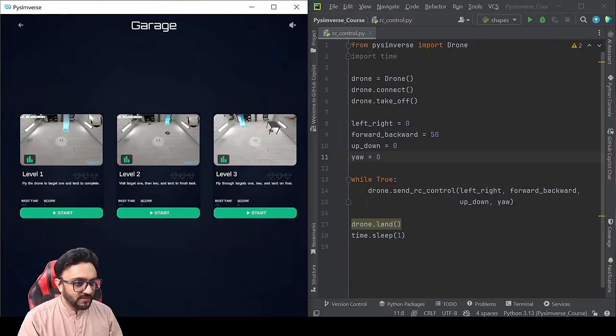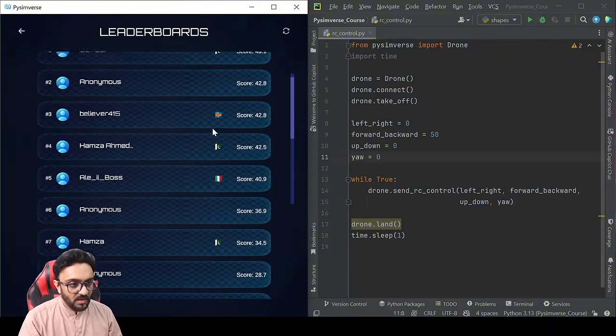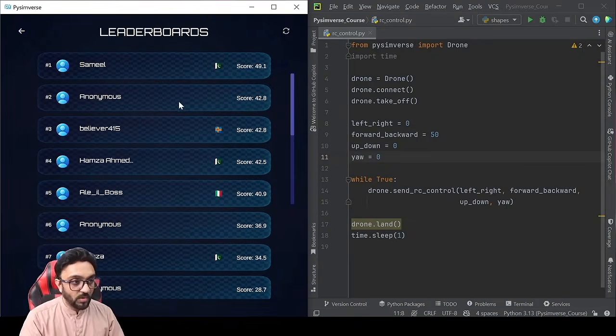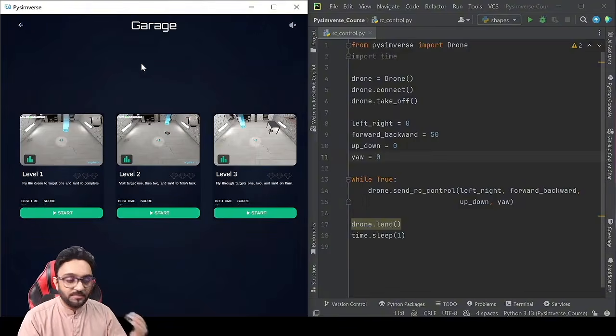So if we go to that, here we will see we have 3 levels. So what we will be doing is we will be trying out one level, and then it will be up to you to complete level 2 and 3. And of course you can click on the scorecard here, the leaderboard, and you can see right now who is leading and where exactly you are standing for this exact mission, right? So you can keep improving and you can keep getting new stars.